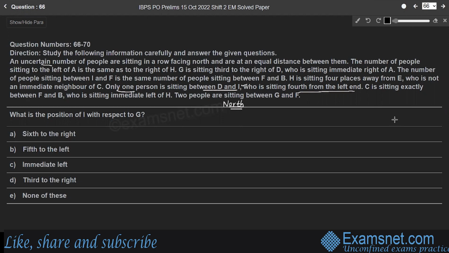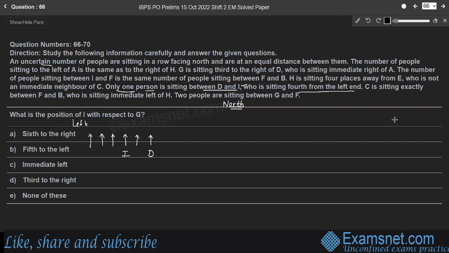Here I is fourth from the left end, so I is the fourth person from the left. And only one person is sitting between D and I. So D can be to the left of I or to the right of I. So consider the first case where D is to the right of I. So that one person should be accommodated between I and D, right?